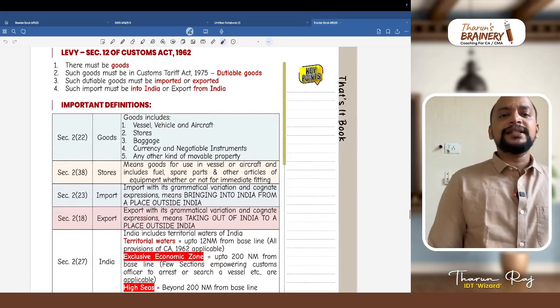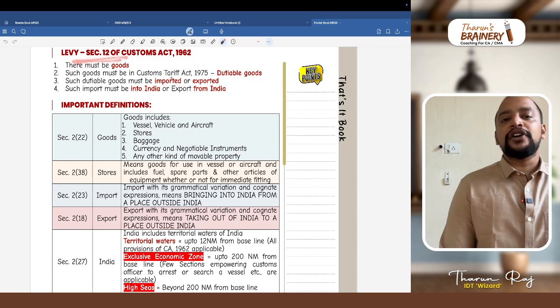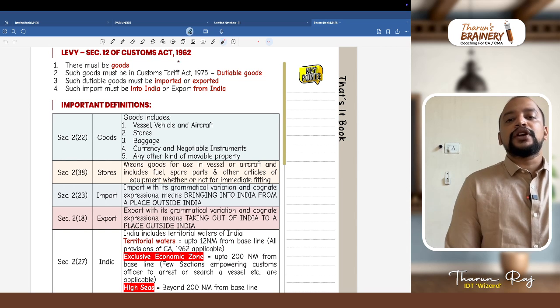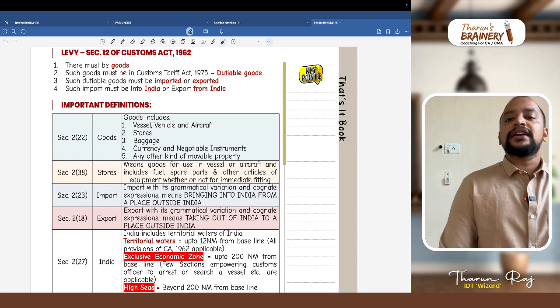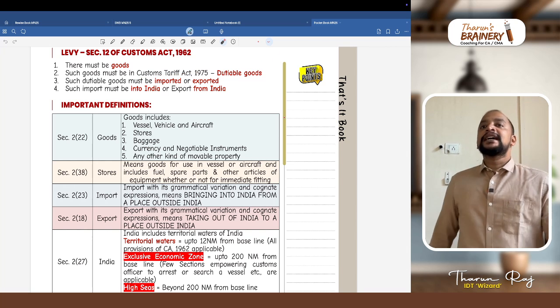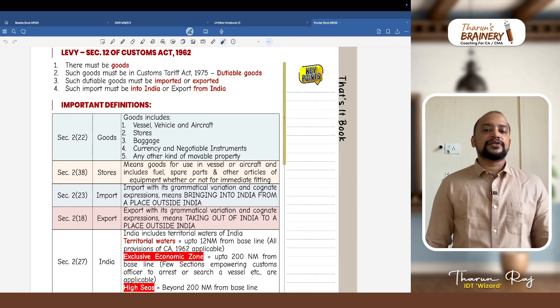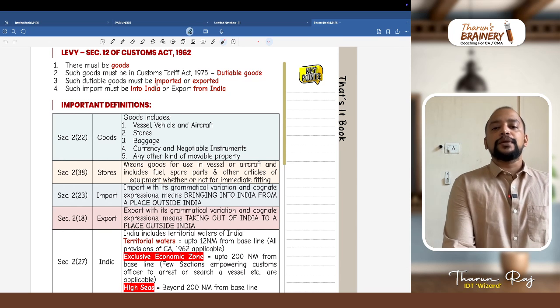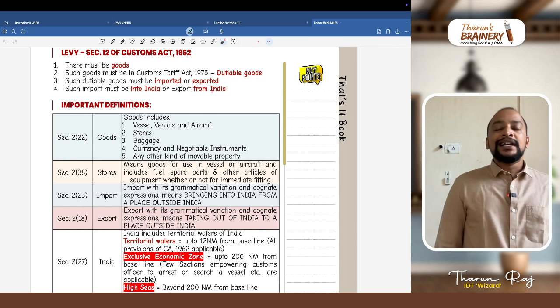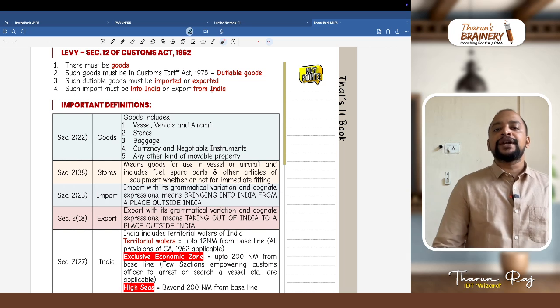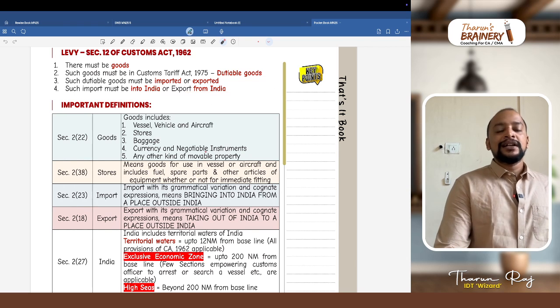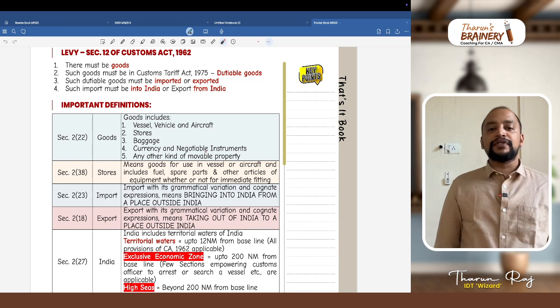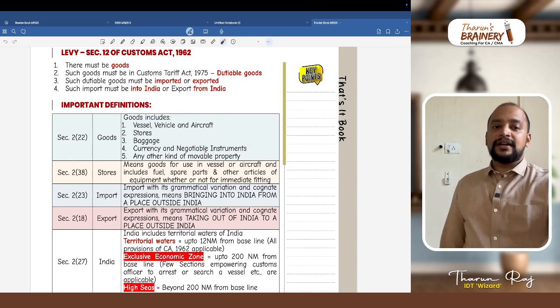Then section 12 talks about levy of customs duty. Section 12 of Customs Act has a total of 4 conditions. There must be goods, and those goods must be dutiable goods. Dutiable goods means those goods which are specified in the Customs Tariff Act 1975. Such dutiable goods should be imported or exported. That import or export should be into India or export from India. Then the 4 conditions for levy of customs duty will be completed.